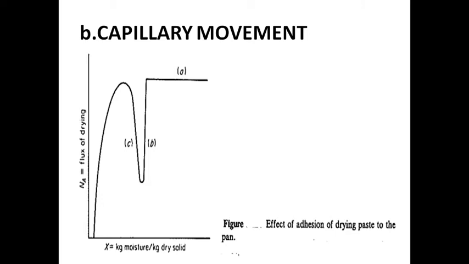When the surface moisture was first depleted, liquid would not be brought to the surface by the tension in the capillaries, since no air would enter to replace the liquid. The surface of the moisture receded into the capillary and the rate fell during B. Are you clear? The solid eventually crumpled, admitting air to replace the liquid, whereupon capillary action brought liquid to the surface and the rate rose again, as at C. Are you clear? Okay.